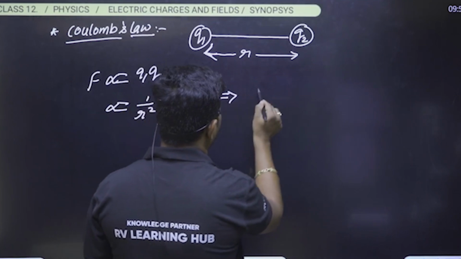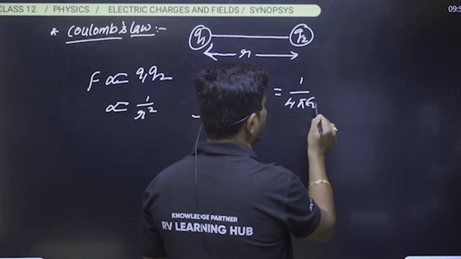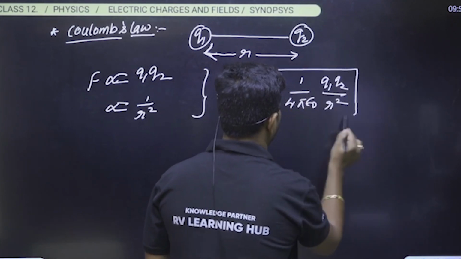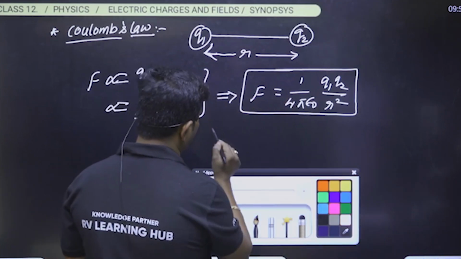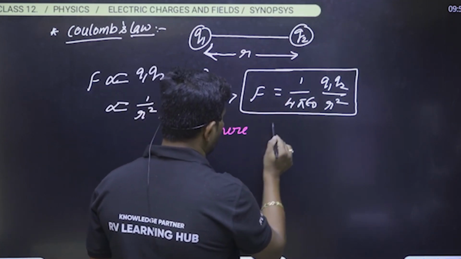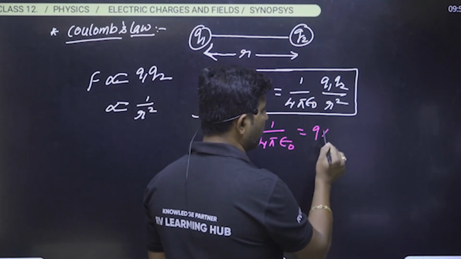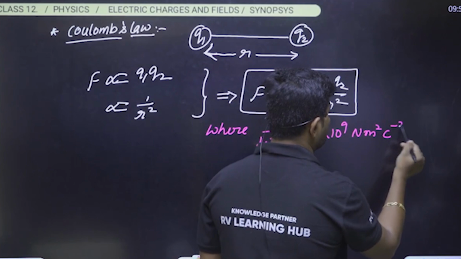By combining these two, we can write F equals 1 by 4 pi epsilon naught into Q1 Q2 divided by r square. What is this 1 by 4 pi epsilon naught? It is a constant of proportionality, and its value is 9 into 10 to the power of 9 newton meter square per coulomb square.